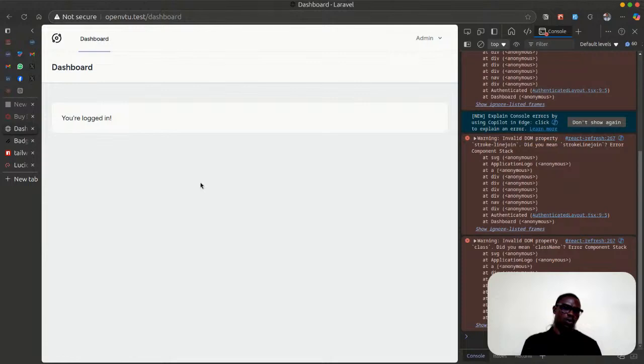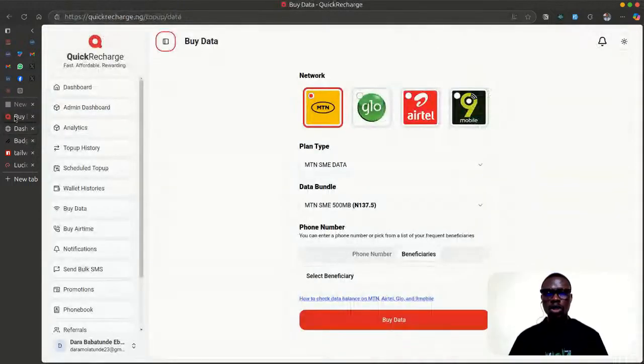In our next video, we'll be able to do more than this. We'll go into more setup and build more things in our application. Don't forget, this is the project we are trying to rebuild. The design may not be exact as it is here, but we are getting something very nice.